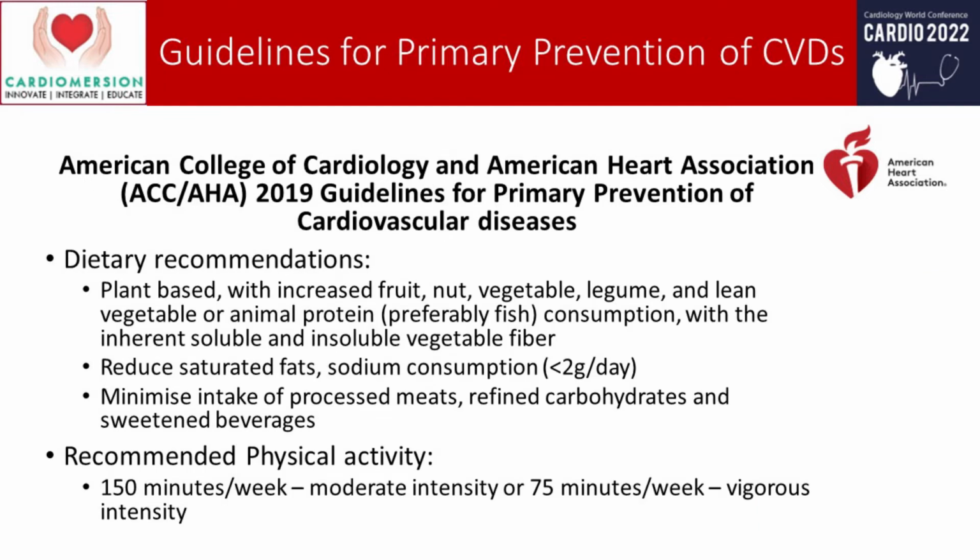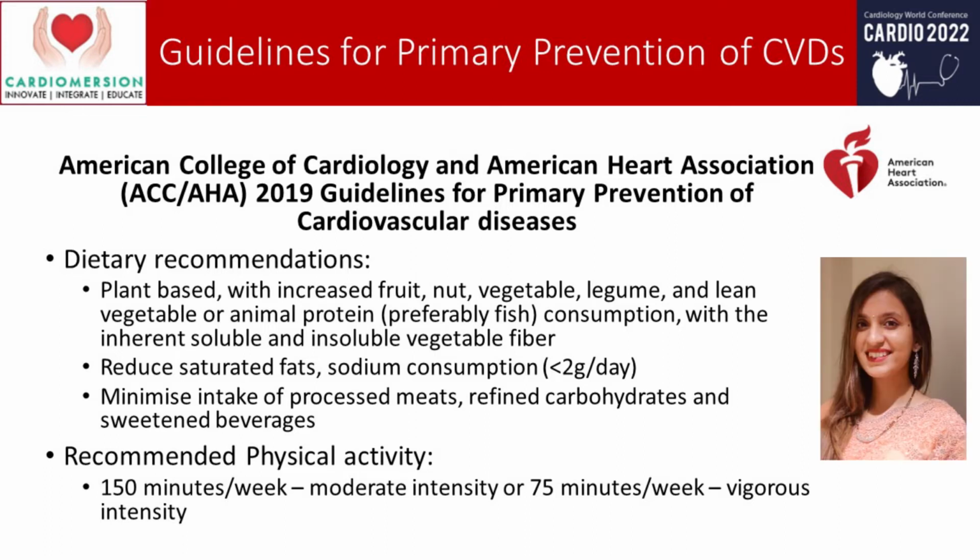Then for dietary recommendations, AHA recommended a plant-based diet, which will increase fruit, nut, vegetable, legume, green vegetable or animal protein, preferably fish intake. Reduce saturated fats and sodium consumption to less than 2 grams per day. Minimize intake of processed meat, refined carbohydrates and sweetened beverages. Recommended physical activity was 150 minutes per week of moderate intensity or 75 minutes per week of vigorous intensity.